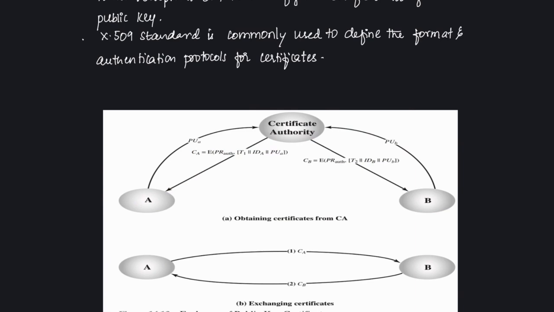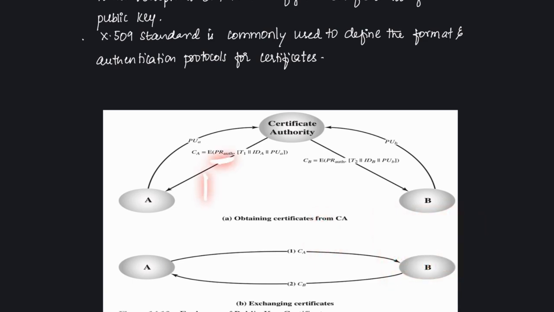Now I will do the exchanging of these certificates. First, A will send his certificate to B. A's certificate is CA. After receiving that, B will decrypt CA using the certifying authority's public key, PU auth, to extract the content.